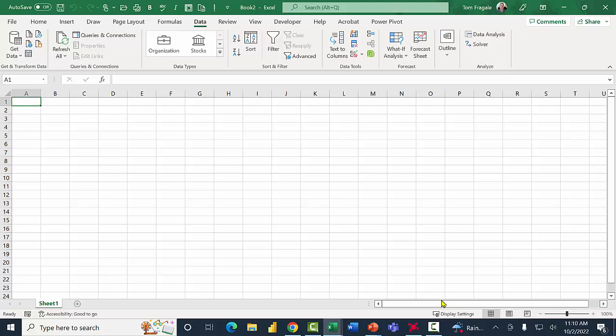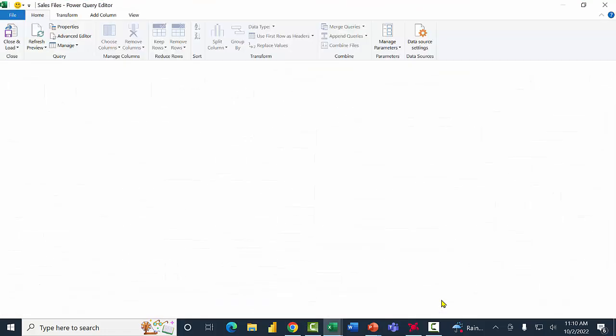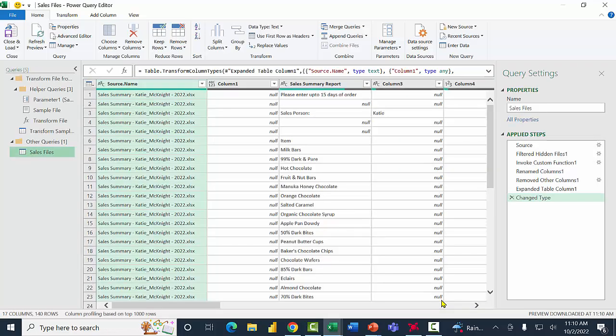Now it's going to bring us into the Power Query. So what's going to happen is anything that you do to this first file is going to happen with all of the files. All right. So now these are some more ways that the Power Query can be used to clean up the data.